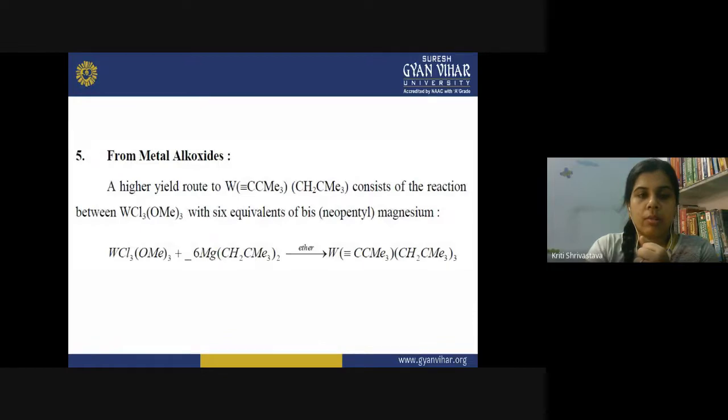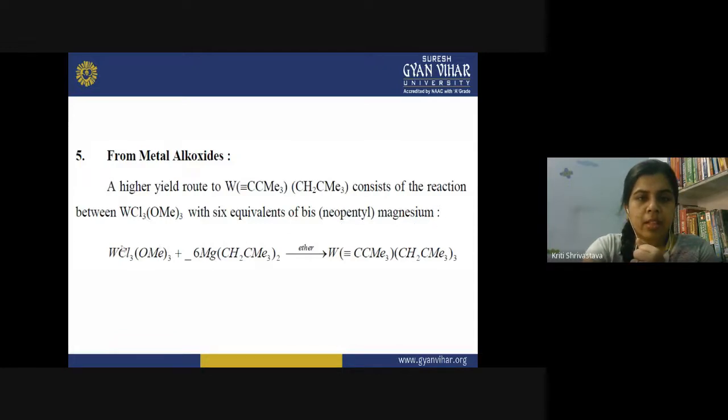Now we can also prepare the alkylidyne complexes from the metal alkoxides. And again, how can we do that? Here you can see, if we take the reaction between WCl3(OMe)3, that is trimethoxy tungsten chloride, with 6 equivalent bis neopentyl magnesium.